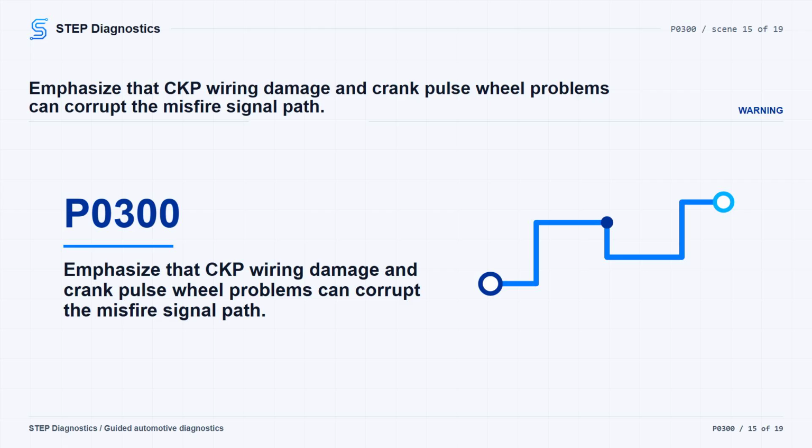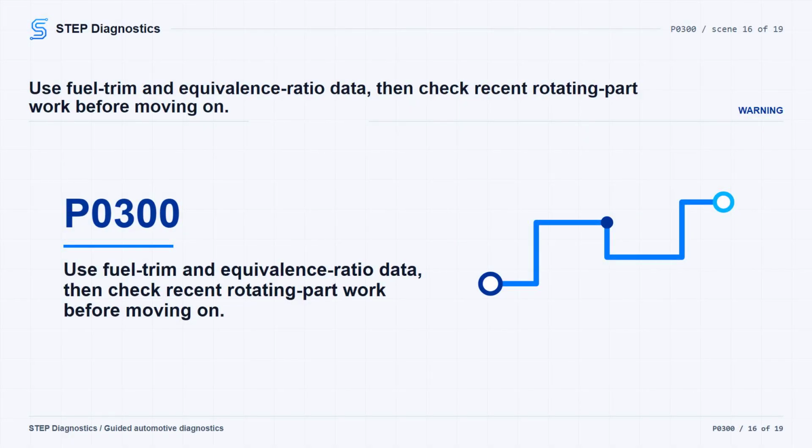Check CKP sensor installation, reset KAM, and carry out the misfire monitor neutral profile correction procedure with the scan tool. If they are okay, continue to oxygen sensor bias checks. With the engine running, monitor the equivalence ratio and fuel trim PIDs for both banks, record the values, and compare any suspicious values against the reference values. Not every PID may be available on every vehicle.